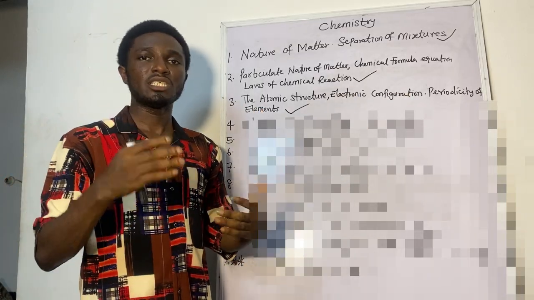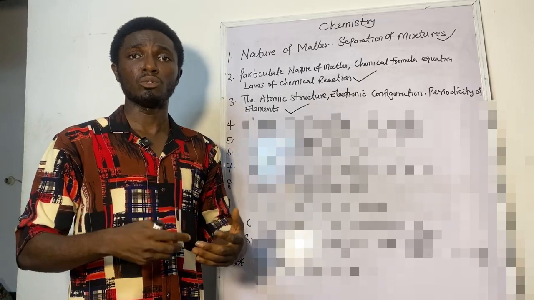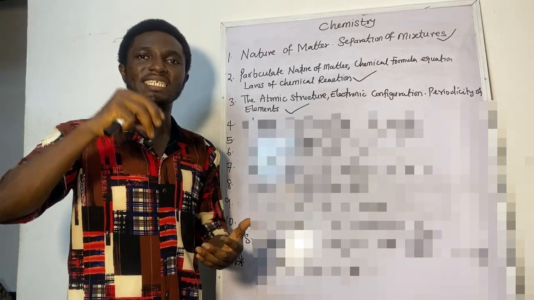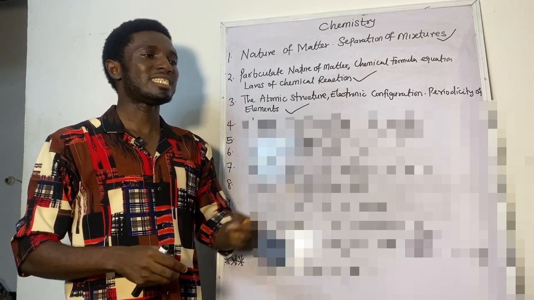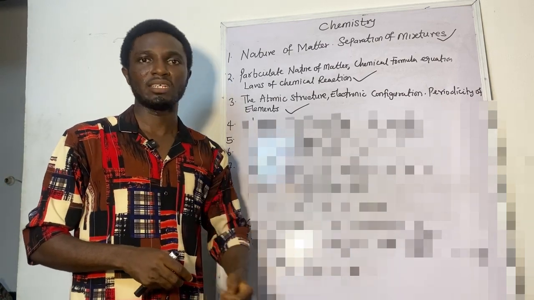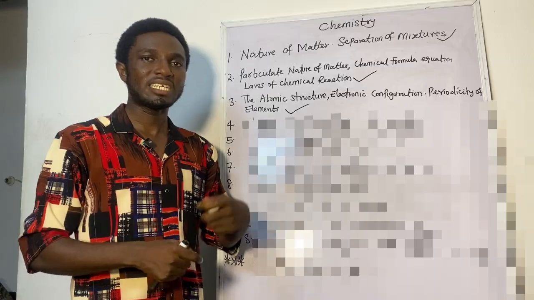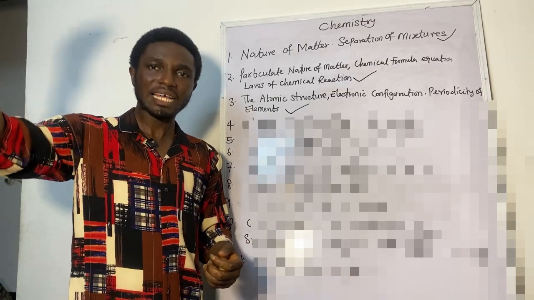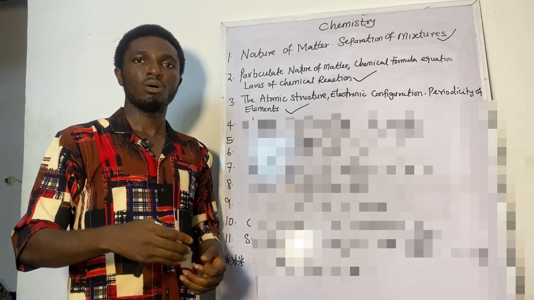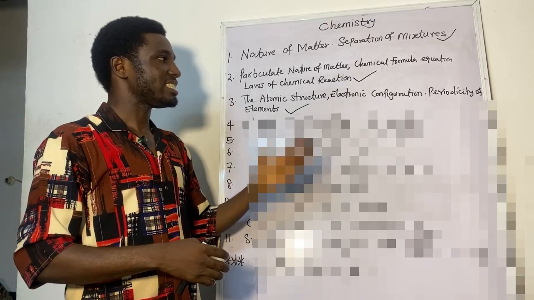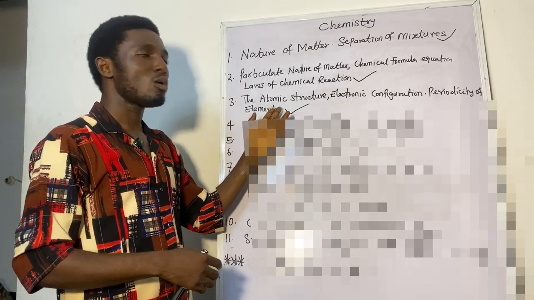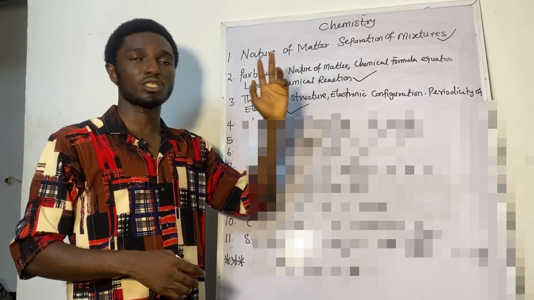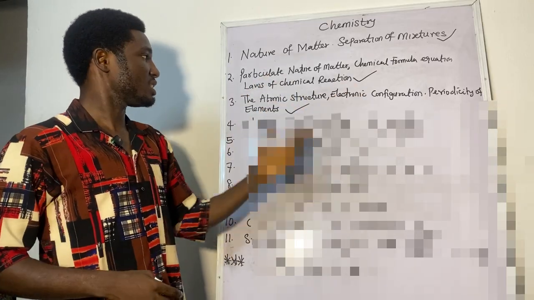Each of the elements in your periodic table, there are formulas and ways for you to place them. Before an element is in group 1, there's a reason why it's in group 1. Before an element is in group 2, there's a reason why it's in group 2. Just like that, up till the last group, group 8, or the group O elements. So there's a reason for that, and JAMB tries to test the knowledge of students on periodicity of elements.